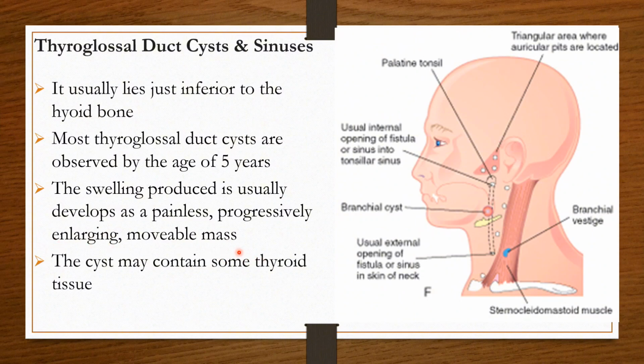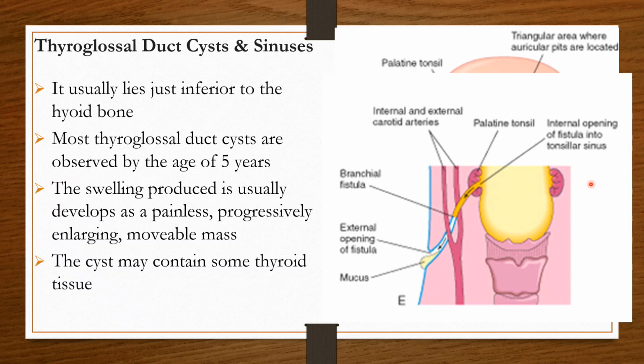The cyst may also contain some thyroid tissue. Here you can see the most common location of the thyroglossal cyst. And if these cysts are connected to the outer side by a connection, they are then called either a fistula or a sinus, where they have an opening as well.